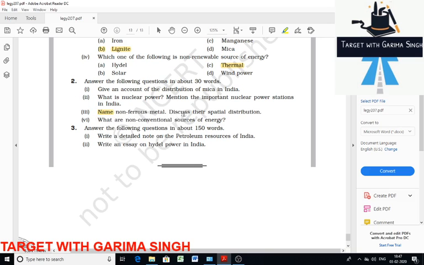Name some non-ferrous metals and discuss their spatial distribution. India is poorly endowed with non-ferrous metals except bauxite and copper.